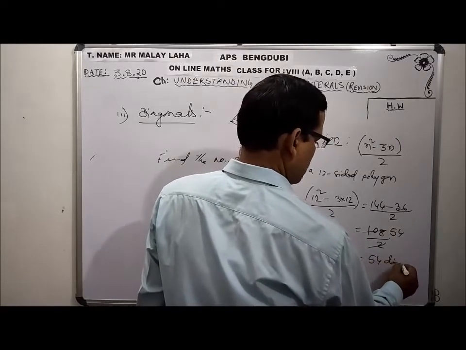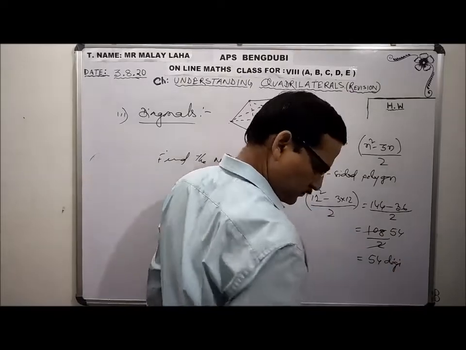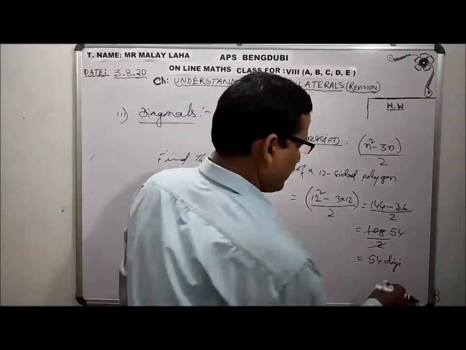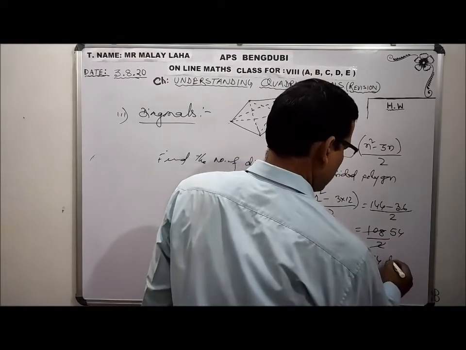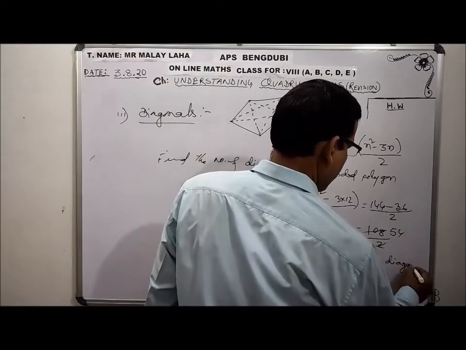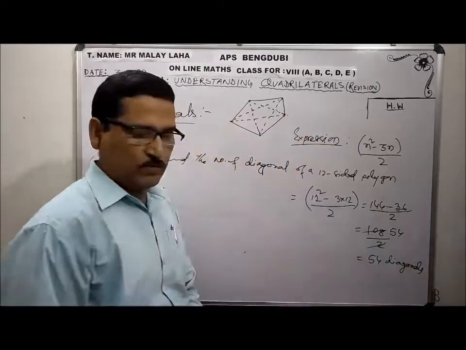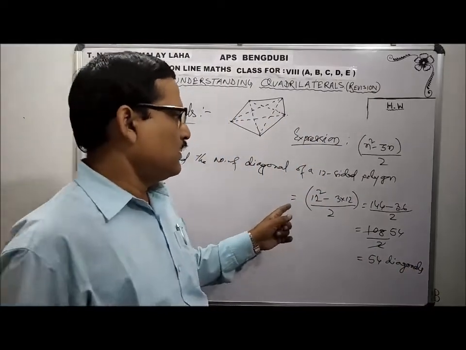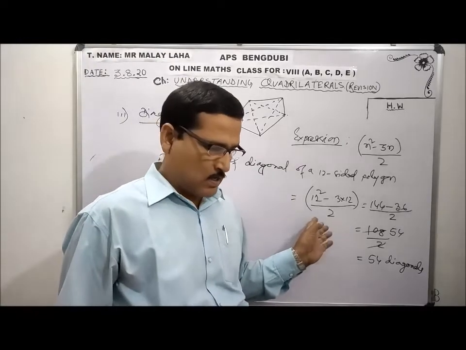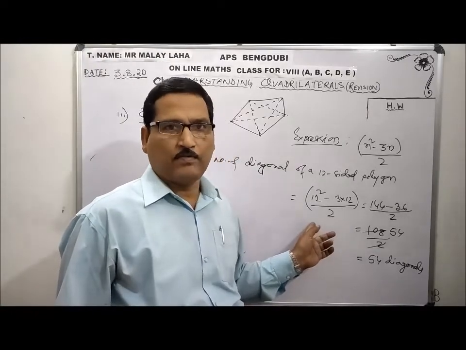So it is very, very difficult to draw, but mathematically we can find out the value. Have you understood the meaning? So the number of diagonals of a convex polygon, we can find out this.